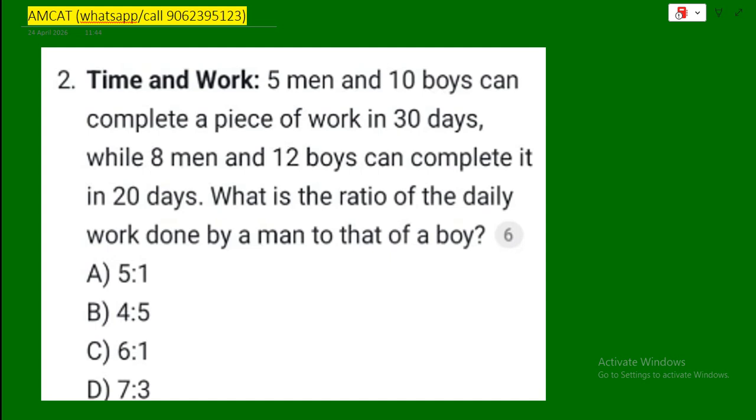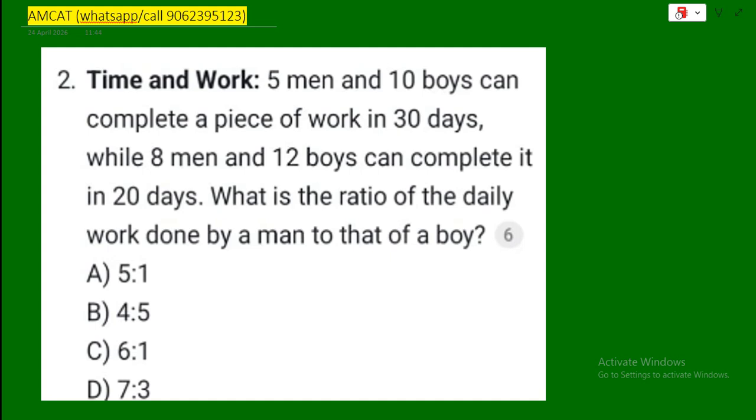And before we dive into the world of the manual labor, let's talk about why we are even doing this. This question is a classic from the MCAT, that is the Aspiring Minds Computer Adaptive Test. Now, don't let the name scare you. It's basically a VIP pass for the job seekers. Top companies like Cognizant, Accenture, and Deloitte use it to see if your brain is a finely tuned engine or just a dial-up modem. And they love these time and work problems because they want to know, if I hire a bunch of humans, how much work will they actually finish before they start scrolling on TikTok.